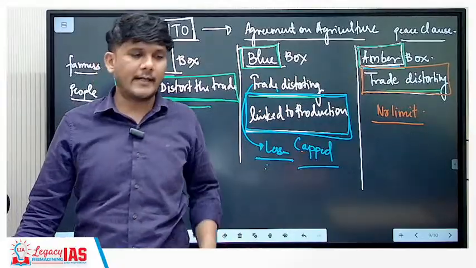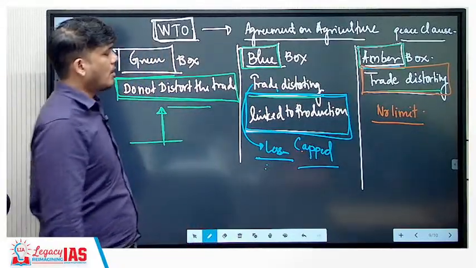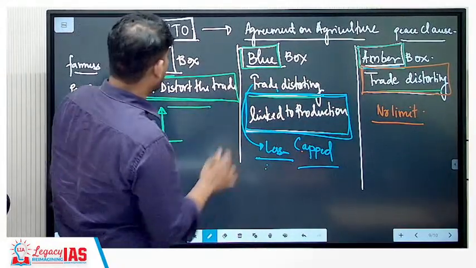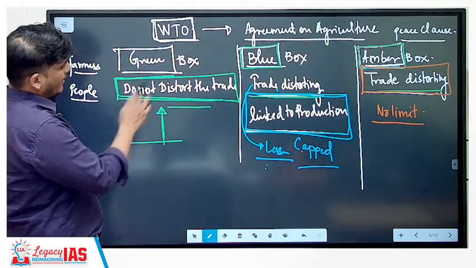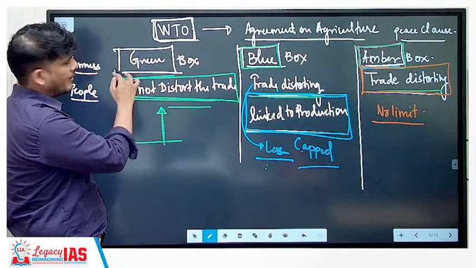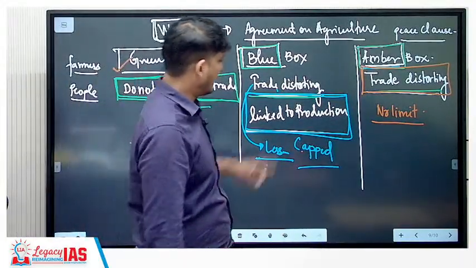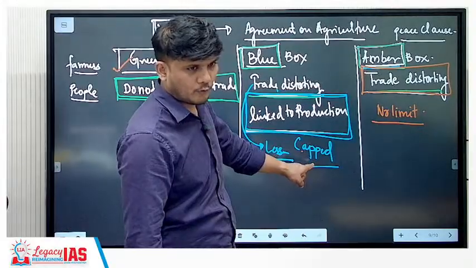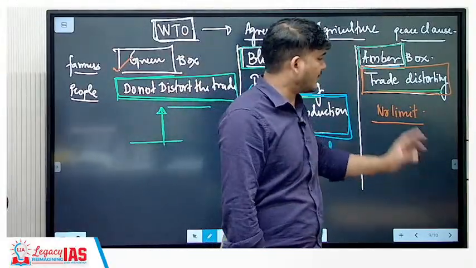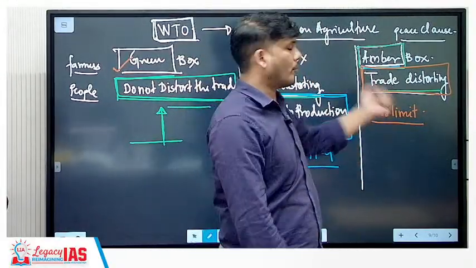Okay, that is the idea. So now the WTO has said that there is no limit on green box subsidy, however much is required, fair enough, but there needs to be a cap on the others. But in amber box subsidies, since there is no limit, this is a problem.